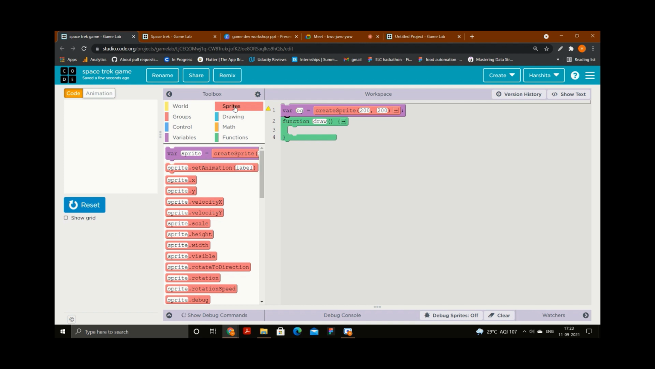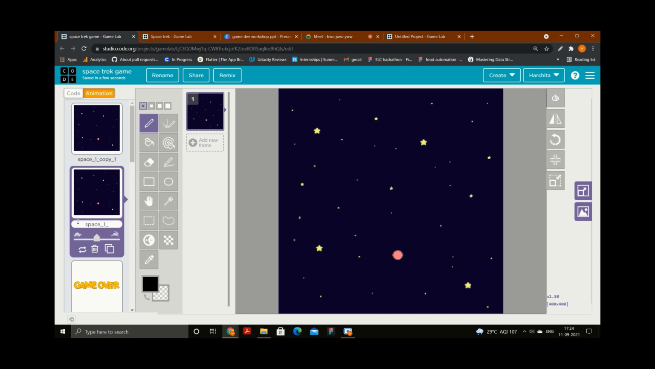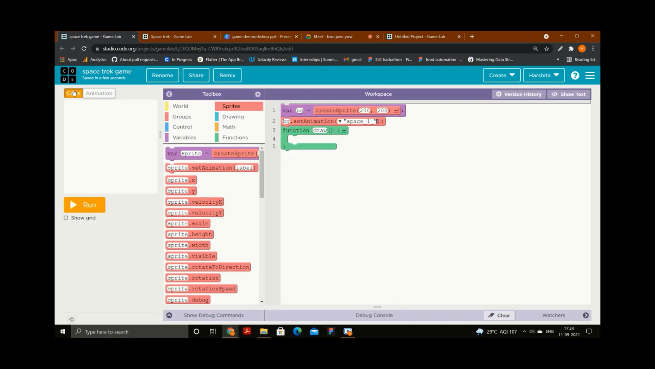In the sprite section itself, take this set animation and put it here. Here you need to write the same variable name, BG, on which you want to set the animation. Next, you need to select the name of the animation from here. You can see an arrow here. Click on it and select this one, space. This is my background animation name. You can also see the name if you go to the animation part. Here the name is written. So I want to set this animation, I will write space.